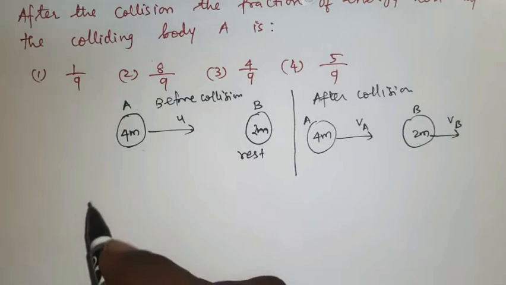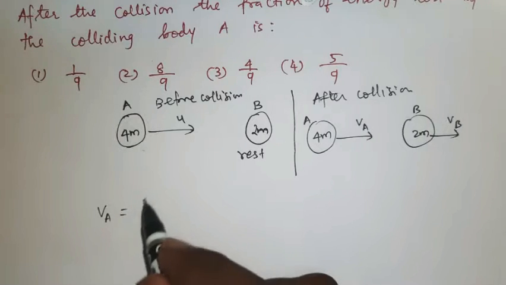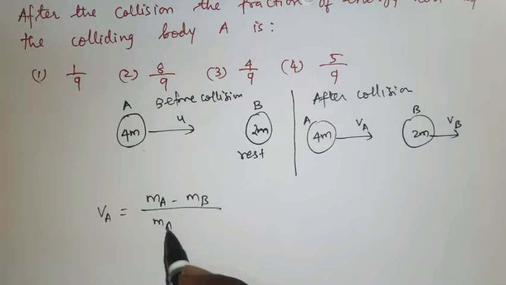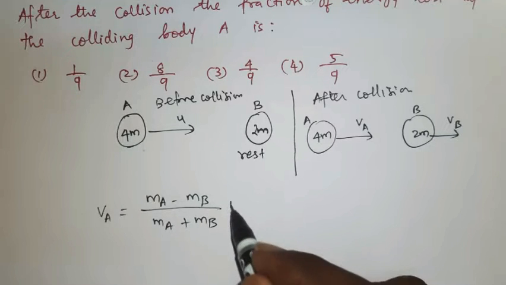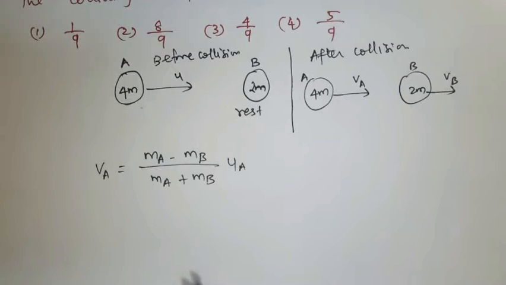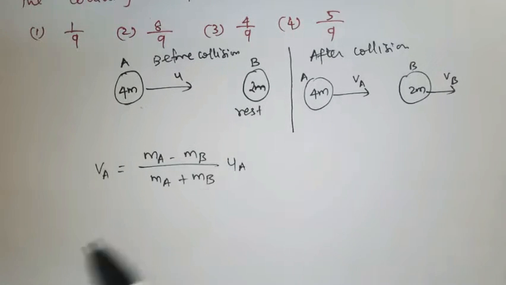First we will find the velocity of body A after collision. Va is equal to (ma minus mb) divided by (ma plus mb) into ua. This is to find the velocity of body A after collision.